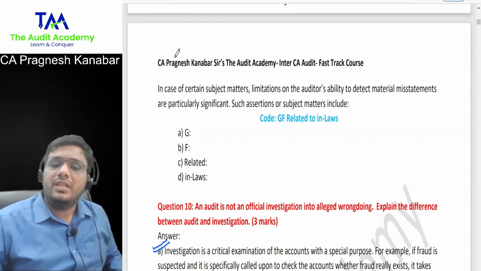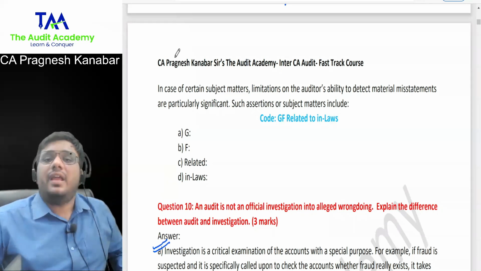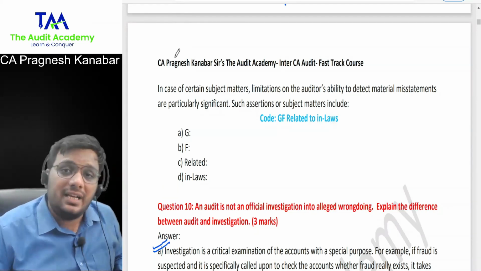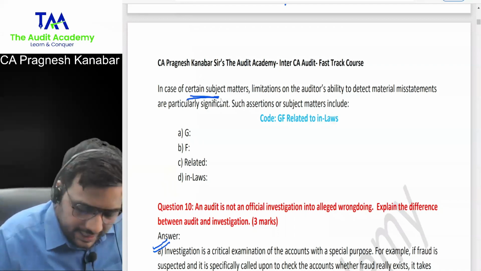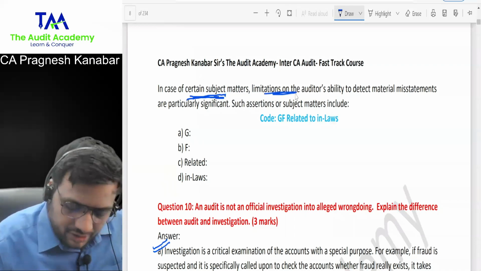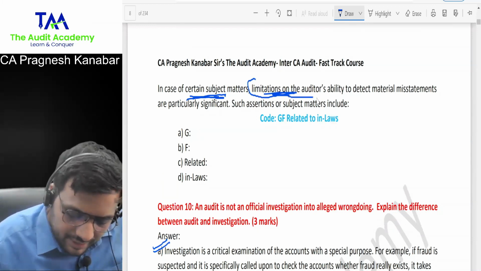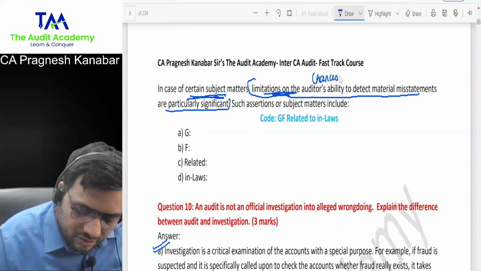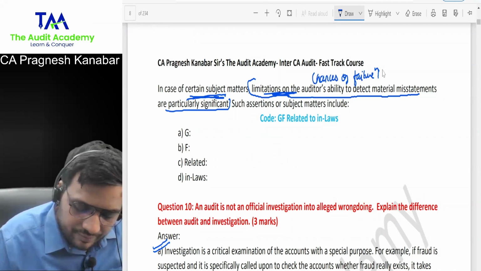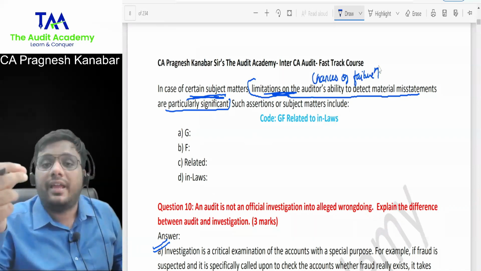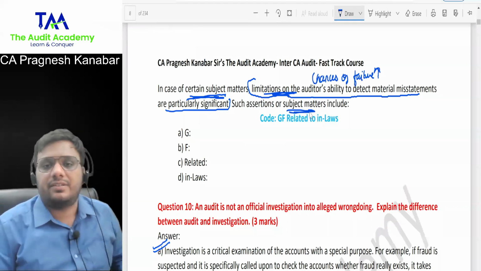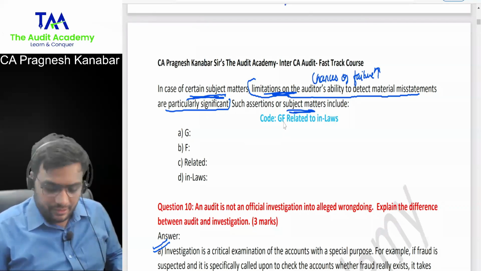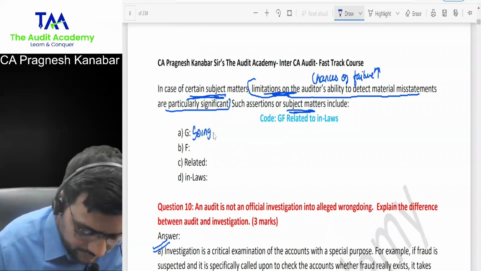Understood this? So these four areas are such areas where it becomes very difficult for the auditor to find out the fraud because management smartly manipulates these things. Look at this. In case of certain subject matters, limitation, can you interpret this line in English? Limitation on auditors' ability to detect material misstatements are significant. That means the chances of failure are high. Such matters include, if you can see over here, I've given one code word: GF, related to my in-laws. G for going concern.